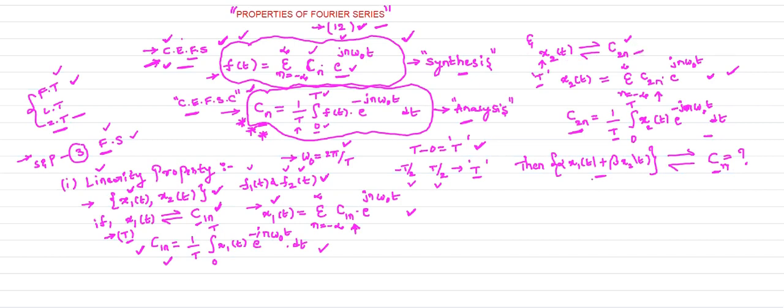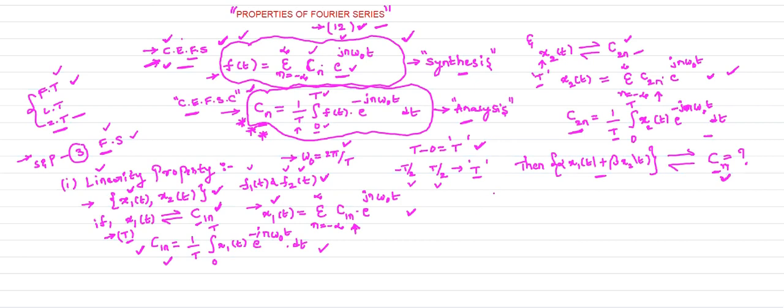Then the linearity property states: what is the complex exponential Fourier series coefficient of the linear combination of the two signals, alpha x1 of t plus beta x2 of t?